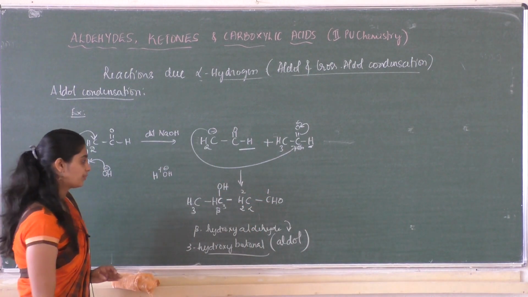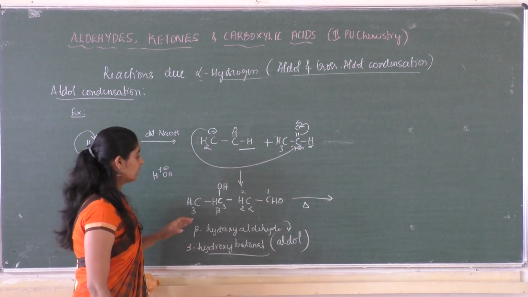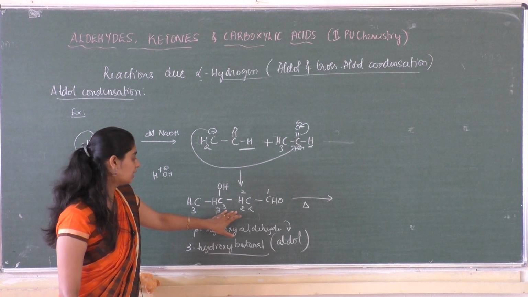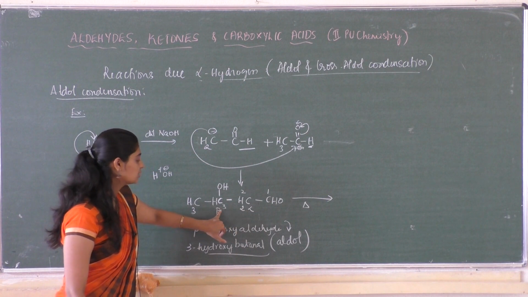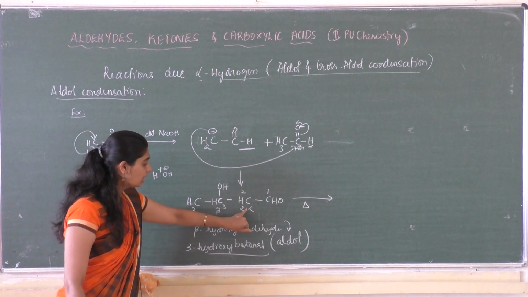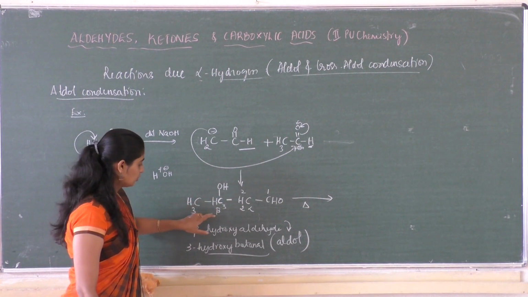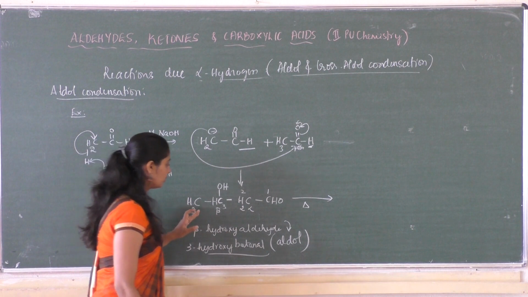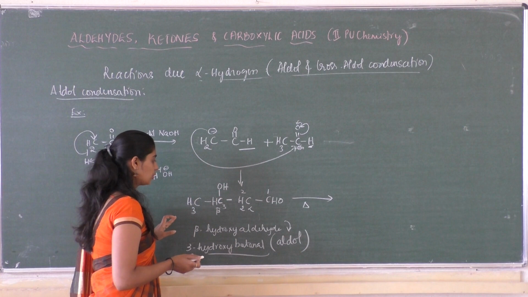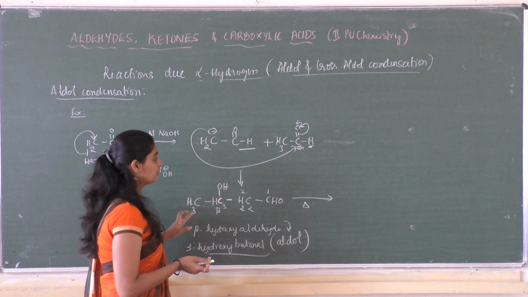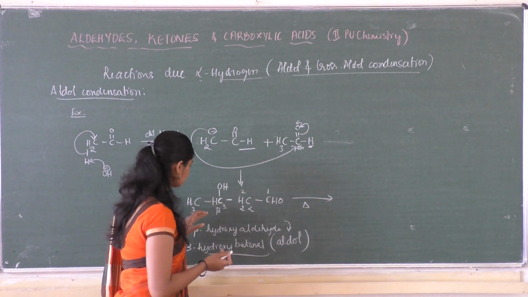Aldol is formed. So this aldol on heating loses a molecule of water from the alpha carbon atom as well as the beta carbon atom. Hydrogen is removed from the alpha carbon atom, and the hydroxy group is removed from the beta carbon atom. So we'll get an alpha beta unsaturated compound. Unsaturation is nothing but the presence of a multiple bond, that is a double or triple bond. So here it forms a double bond.